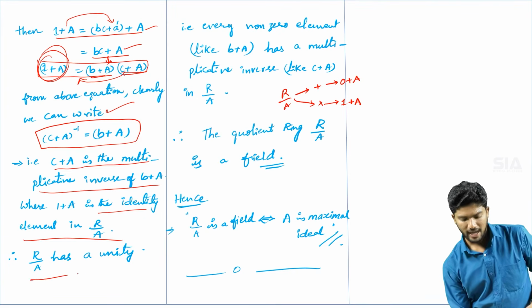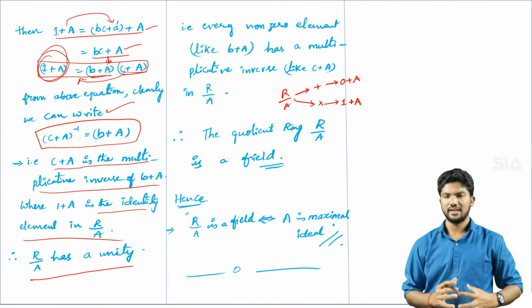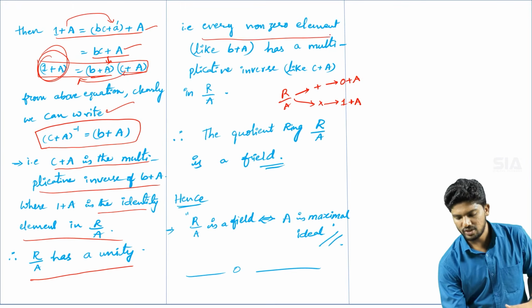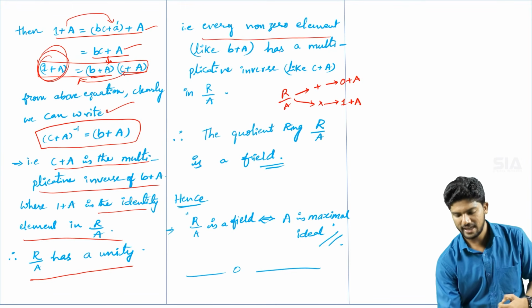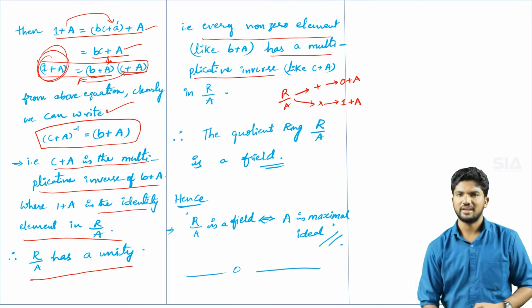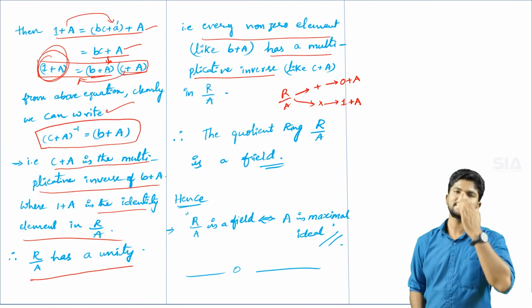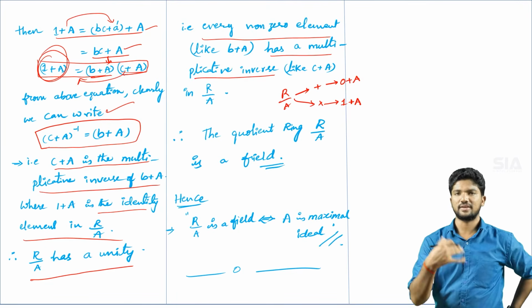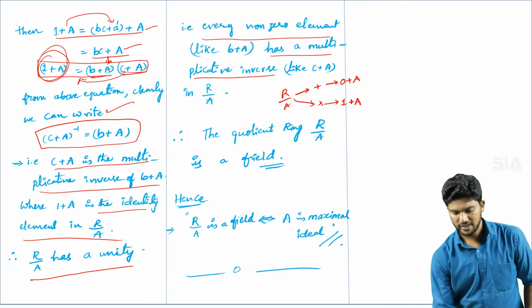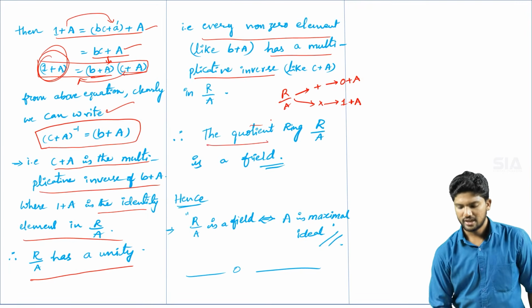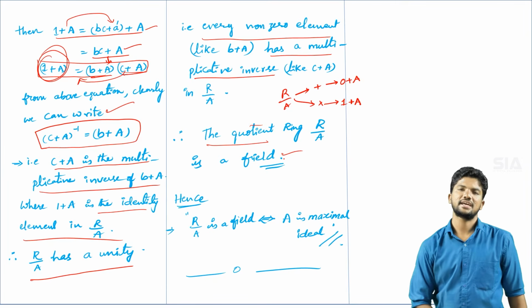So therefore R by A quotient ring has a unity, that is every non-zero element like B plus A has a multiplicative inverse. A multiplicative inverse is C plus A, where C plus A is also one element in R by A. So therefore the quotient ring R by A is a field.